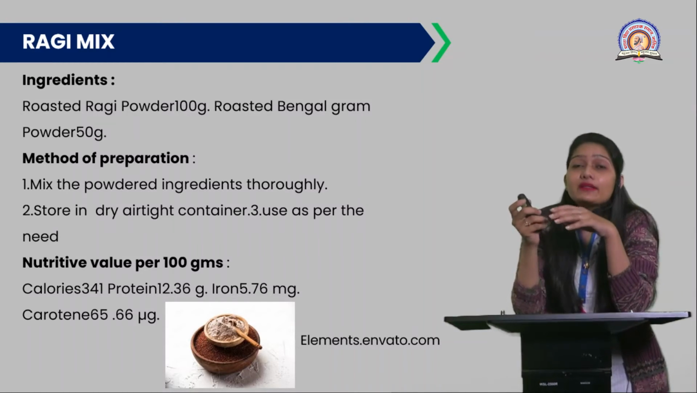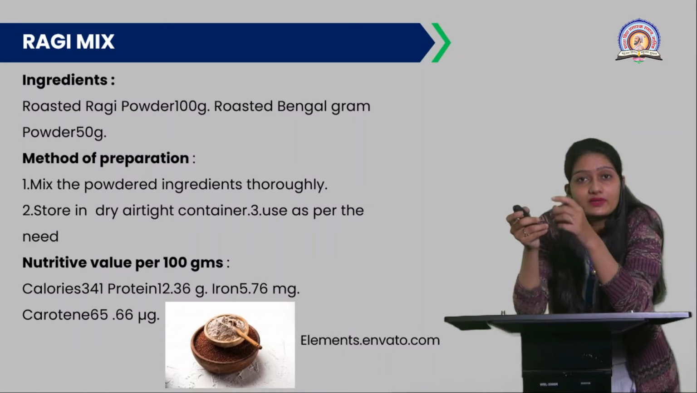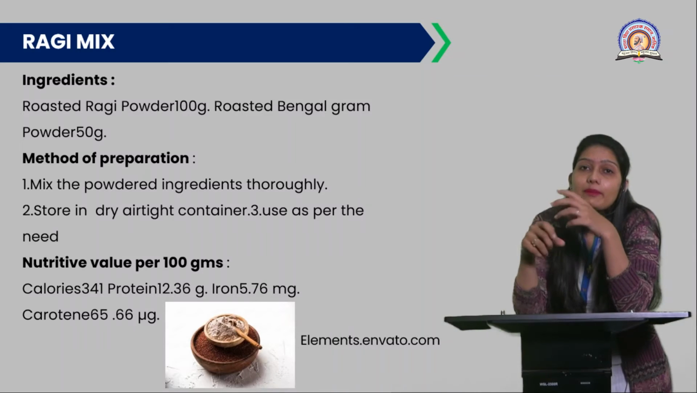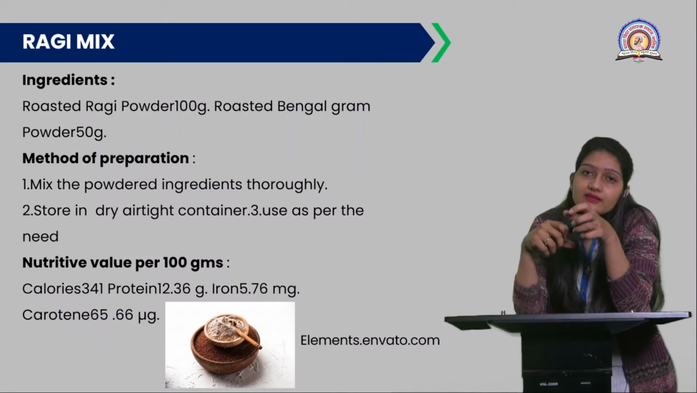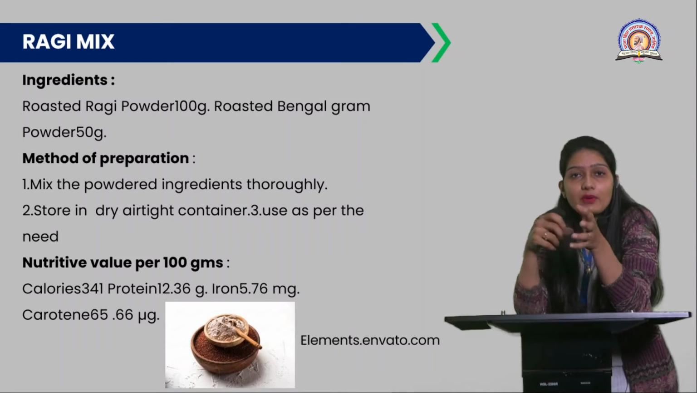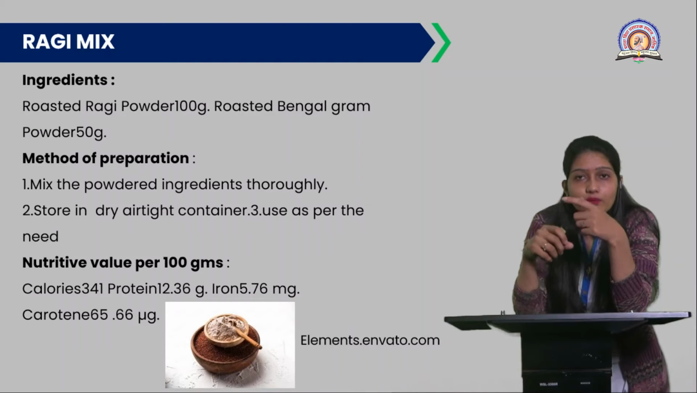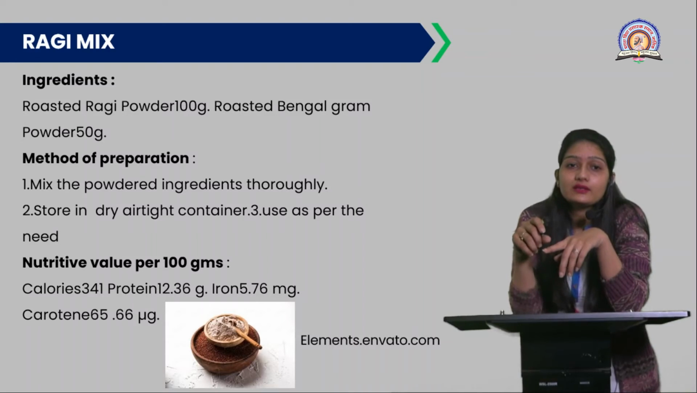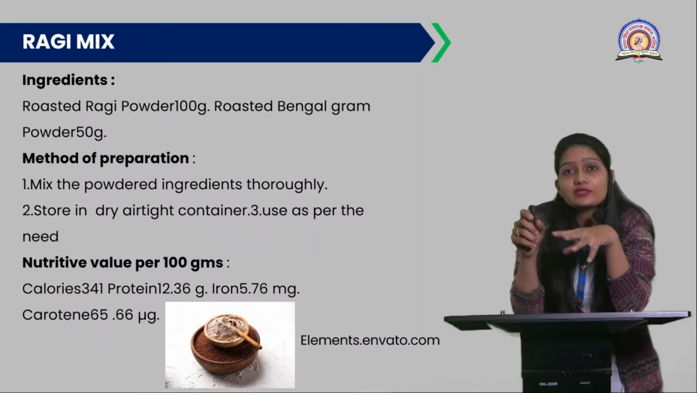So what is the method of making this ragi mix? First we have to mix the powder ingredients, both the chana dal and this ragi powder, thoroughly. You have to mix it first. Then you can store it in a dry container and use it as per your need.